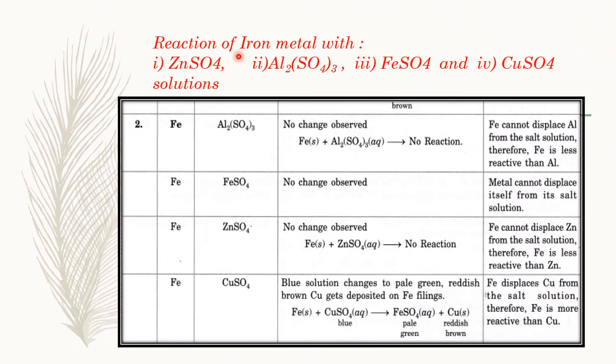Now, reaction of iron metal with zinc sulfate, aluminum sulfate, ferrous sulfate and copper sulfate solutions. Children, when we add iron filings or iron nails in the salt solutions of aluminum, ferrous, zinc and copper sulfate, in the first three cases there is no reaction. That means iron cannot displace aluminum from the salt solution of aluminum sulfate. That means we can conclude that iron is less reactive than aluminum.